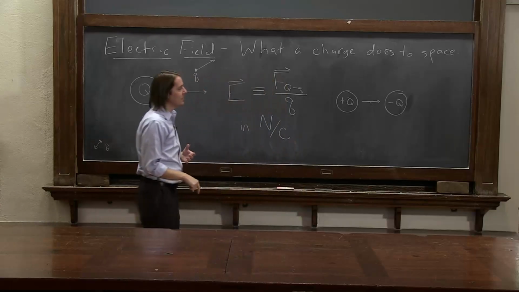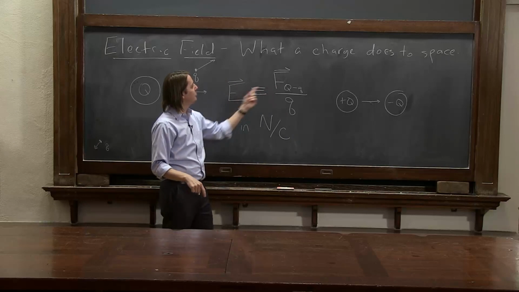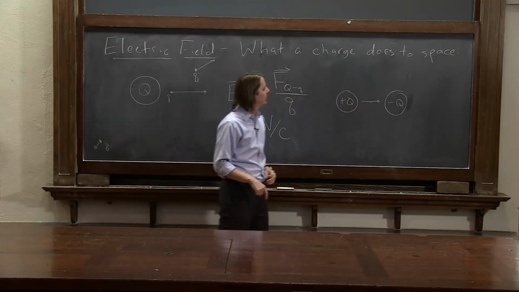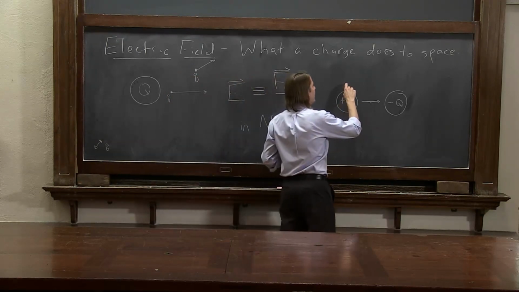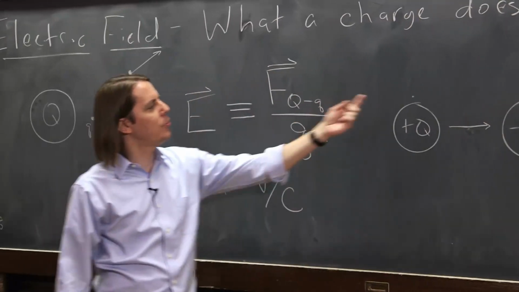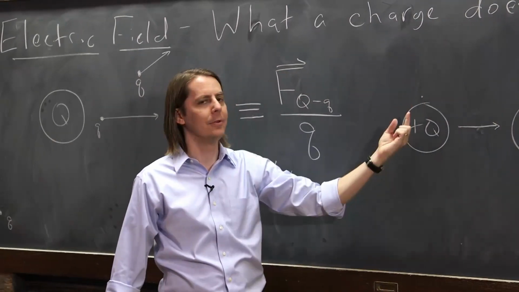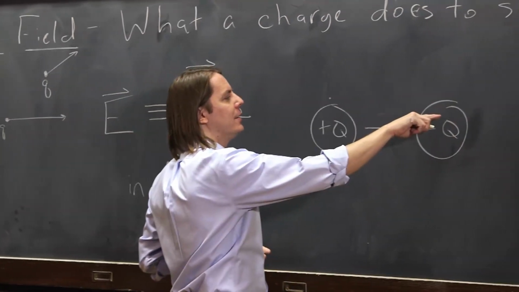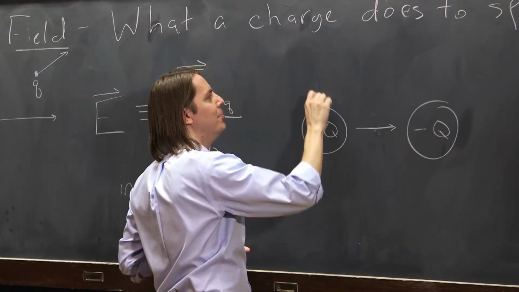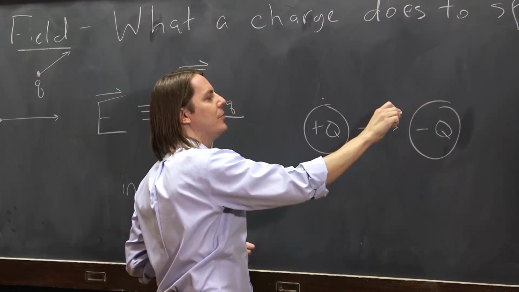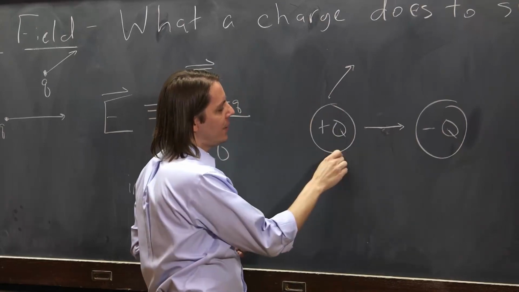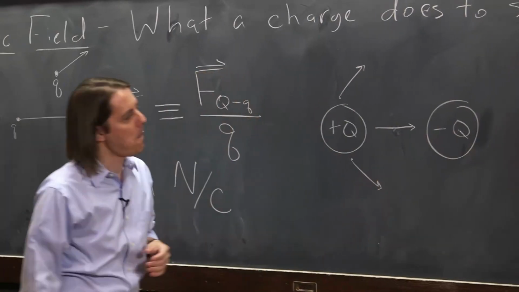So I just drew the force, but I also drew the field, right? The vectors point in the same direction. All you're doing is dividing the force by a scalar number, which is the quantity of the test charge. If I put the test charge there, normally the force would just be straight up, because we just apply Coulomb's law. However, it's also attracted this way. So you do a little vector addition in your head: a big force pulling it up, a somewhat smaller force pulling it that way. Therefore, it's kind of like that. And then down here, it would be the same thing. It'd be kind of like that.